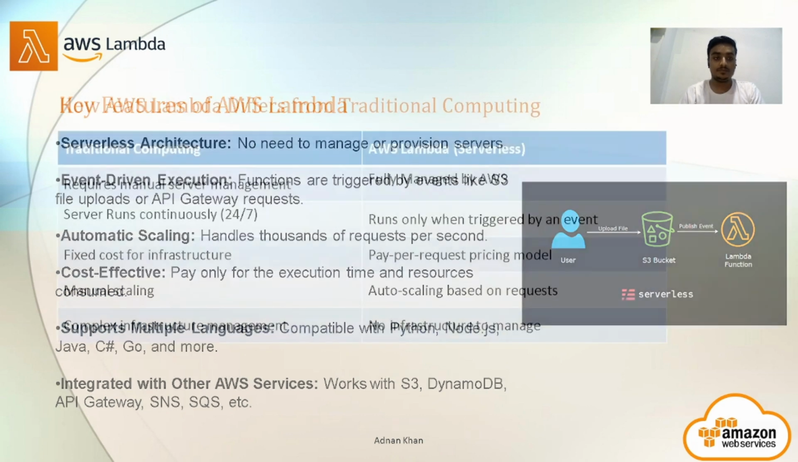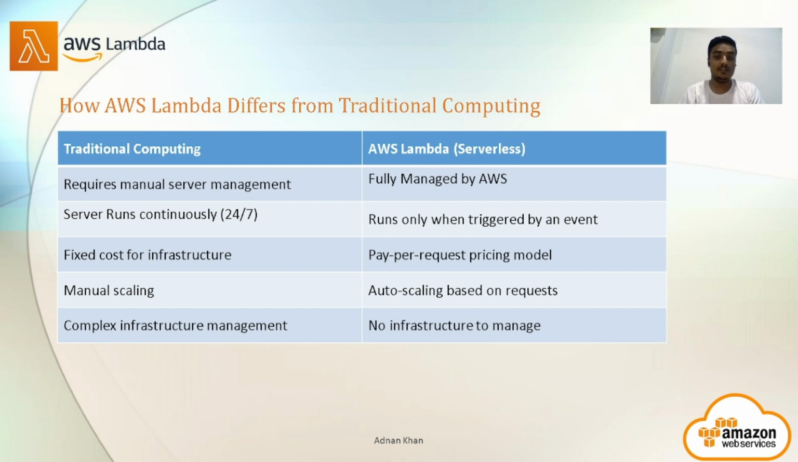Next, we have to see how AWS Lambda differs from traditional computing, because it is important to have a crystal clear difference between traditional computing and Lambda serverless computing. Traditional computing requires manual server management and there is a server. But Lambda, as it is serverless, is fully managed by AWS. There is no manual or physical server. There is a server which runs continuously 24 by 7. But here, as we learned, it only runs by an event whenever it is triggered.